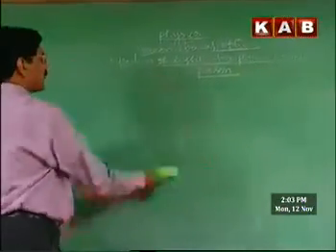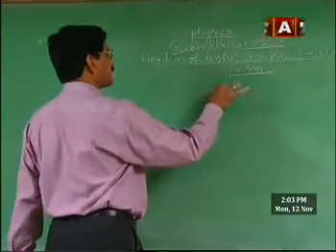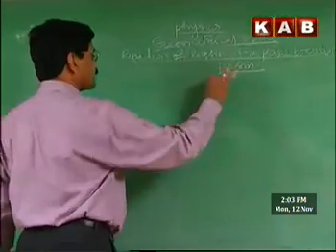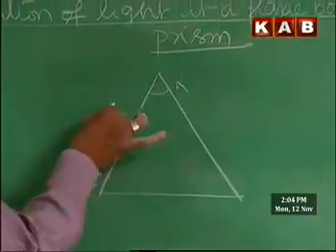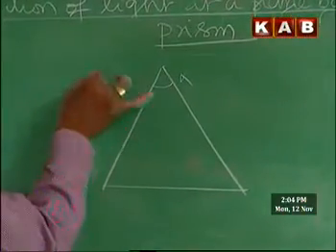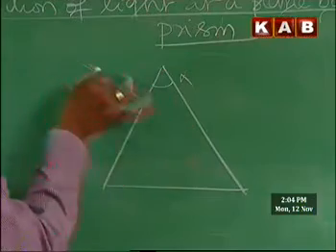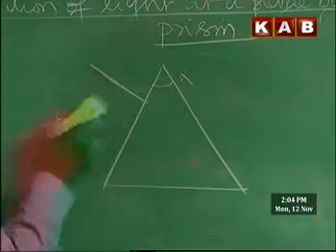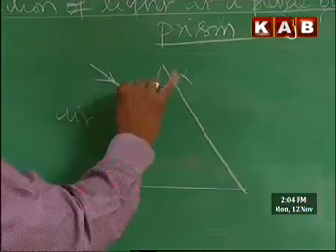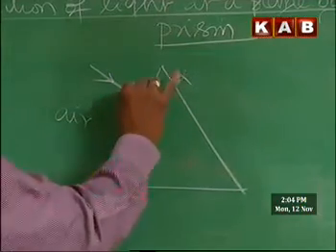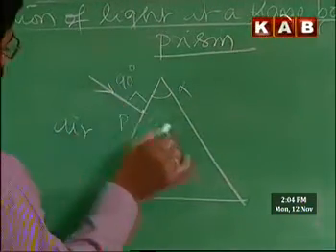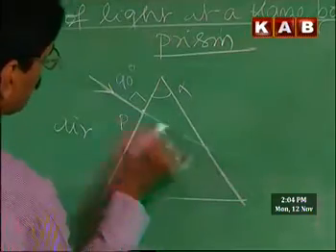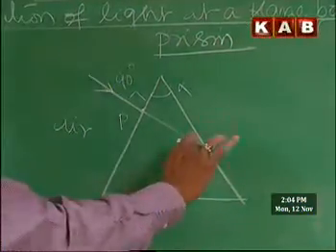Next, we consider problems on prism, a basic concept and application of this idea. Let us consider a prism of angle alpha, and a ray of light from air is incident normally on the prism. Incident ray is coming from air and incident at P normally. This angle is 90 degrees. Then what happens to this light ray? Since it is normal incidence, it goes undeviated after refraction through the prism material, and comes across another boundary.